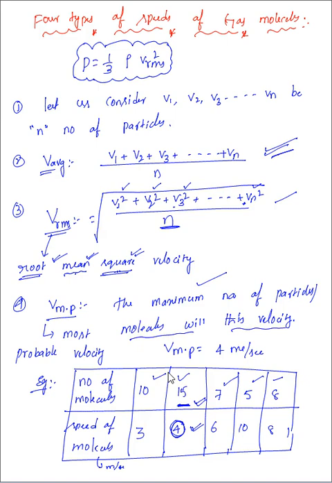Now we need to discuss the VRMS value for molecules, how much it is for each molecule. We have to discuss VRMS and VMP. So generally pressure is given. Let me change the slide. So pressure equal to 1 by 3 times rho into VRMS square, which they have given here.